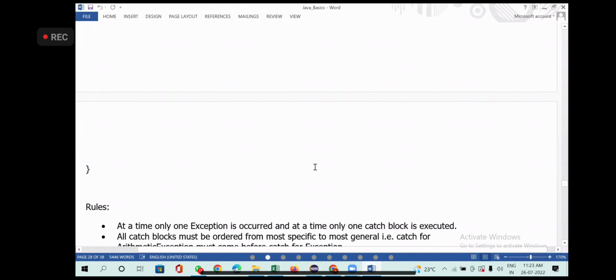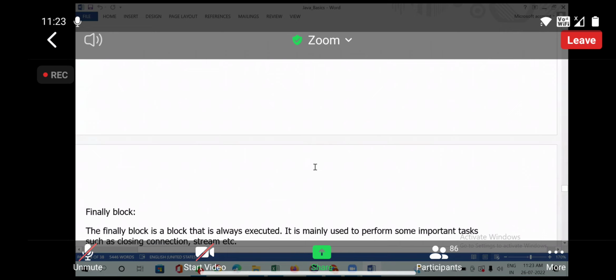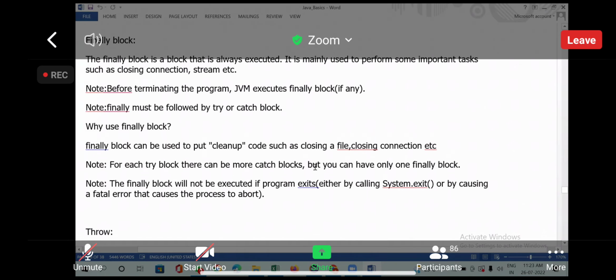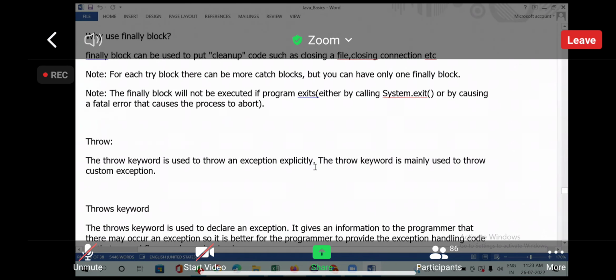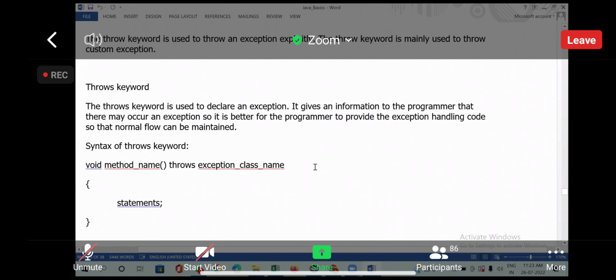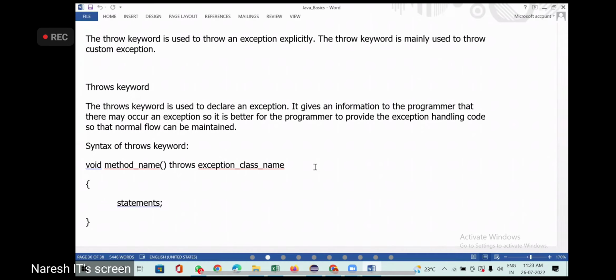Now you also have one more thing called throw. The throw keyword is used to throw an exception explicitly. The throw keyword is mainly used to throw a custom exception. What do you mean by custom? Custom means I can do according to my own wish, right?